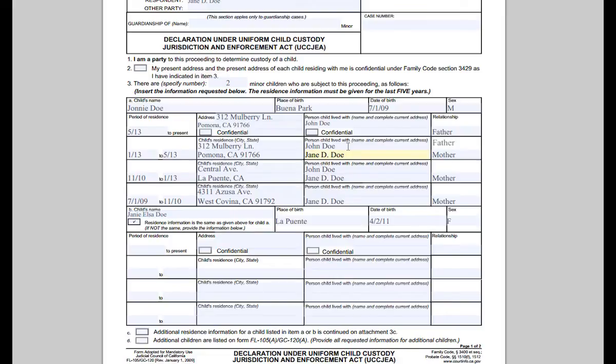And let's move on. Also note that the start date here carries down to the end date here. So the same rule applies for the other lines, so 1/13, 1/13, and 11/10, 11/10.